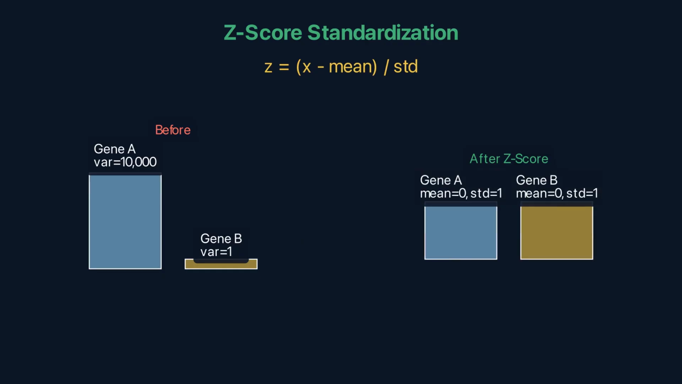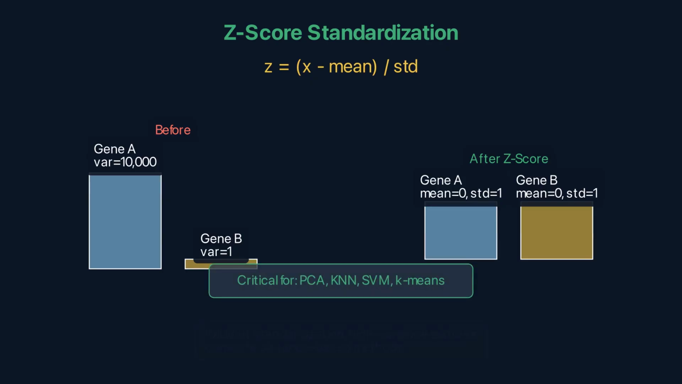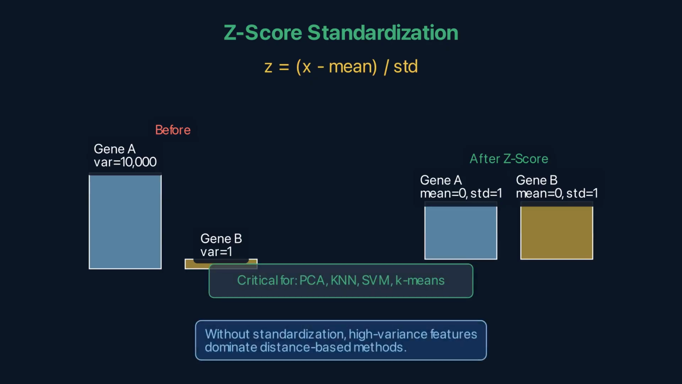Without standardization, high-variance features dominate the distances. Gene A with variance 10,000 drowns out gene B with variance 1. After z-scoring, both contribute equally. In your pipeline, ScaleData performs z-scoring before PCA.